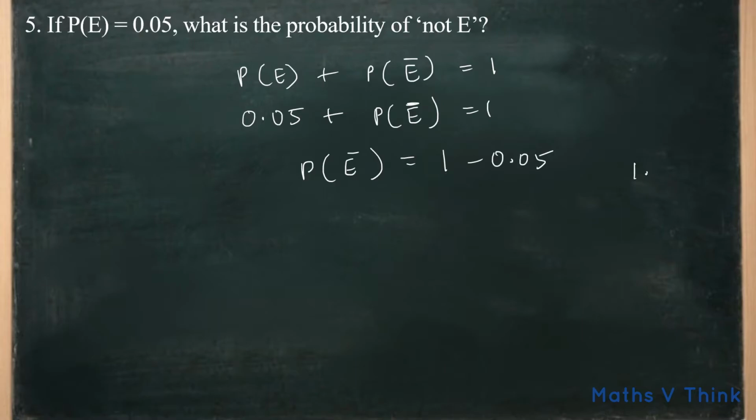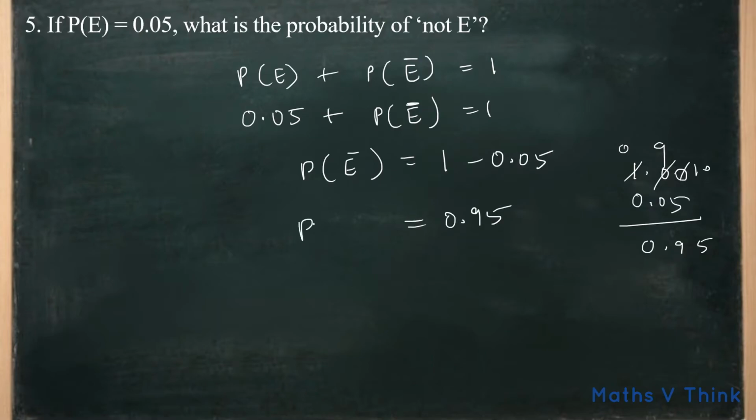So 1 is 1.00, minus 0.05. 10 minus 5 is 5, 9 minus 0 is 9. So 0.95. So here the probability of not E is equal to 0.95.